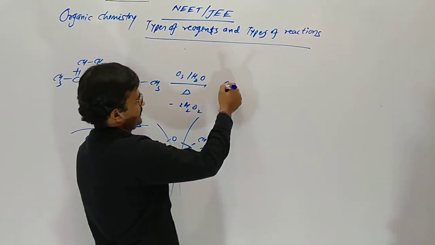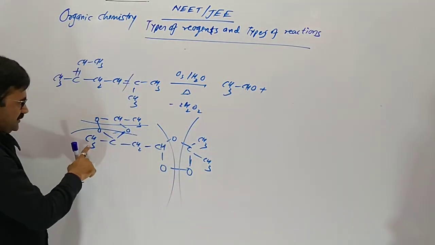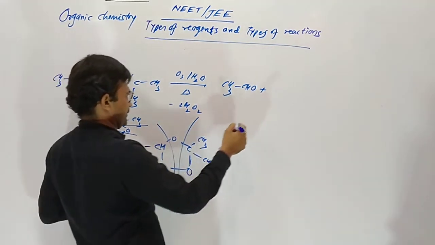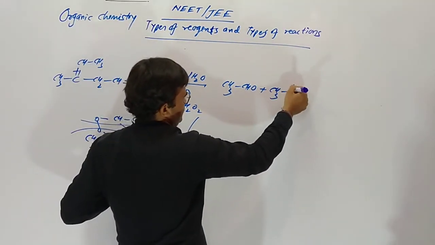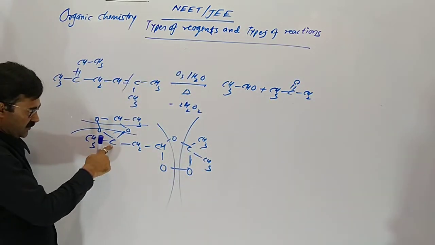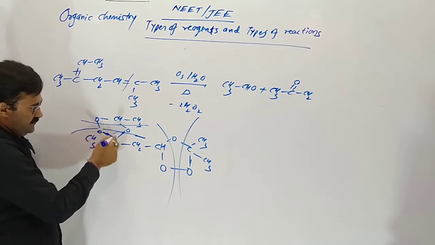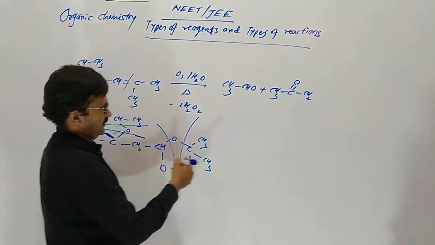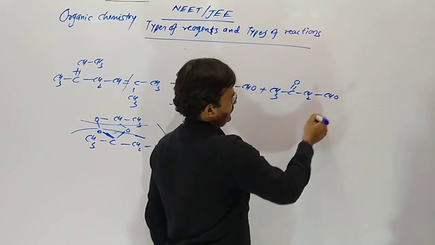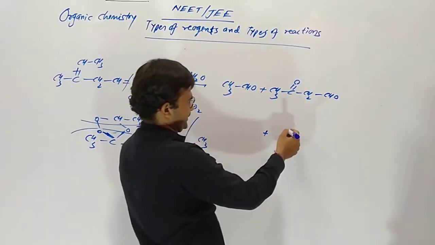CH3CHO means ethanal. CH3COCH2CHO, and CH3COCH3, acetone.